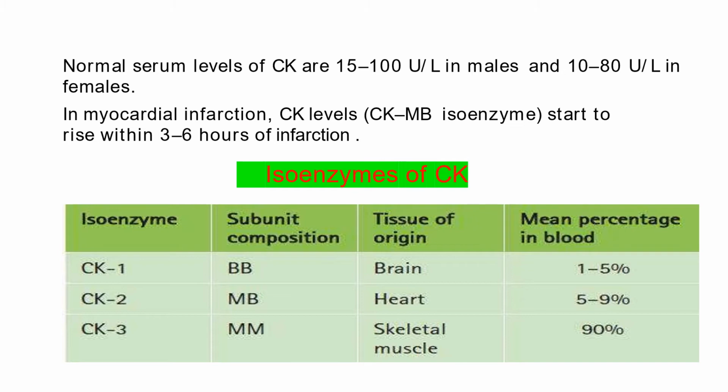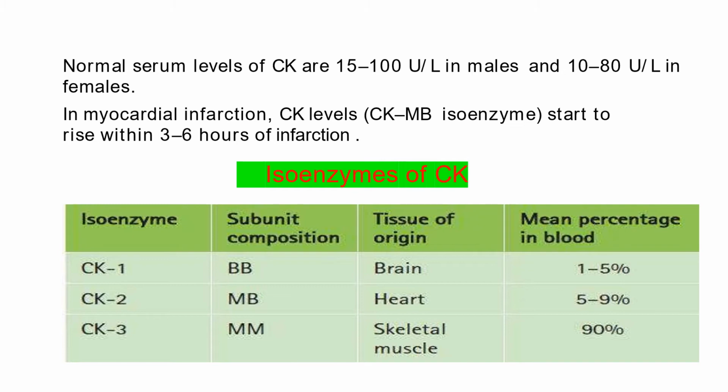This is called as CKMB. This is CKBB, and CK3 is CKMM. CKBB is present in brain, MB is present in heart, and MM is present in skeletal muscle.